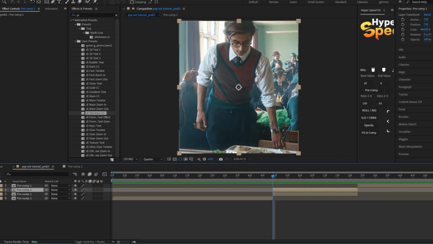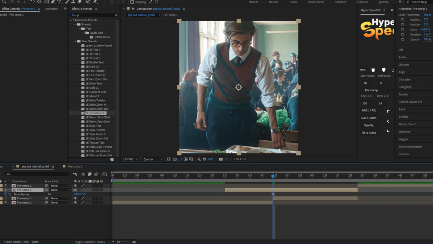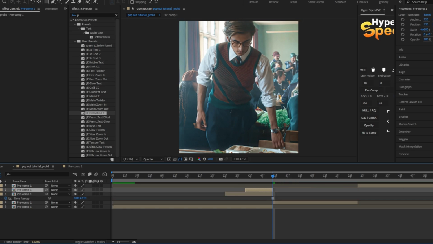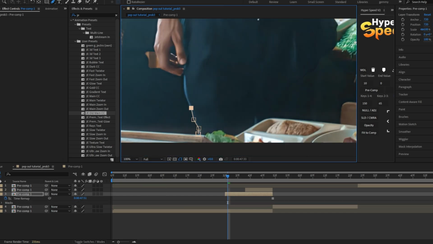Now, duplicate your transition clip and freeze it. Adjust it according to your beats. Now, select the pen tool and create a mask around the character like I am doing.